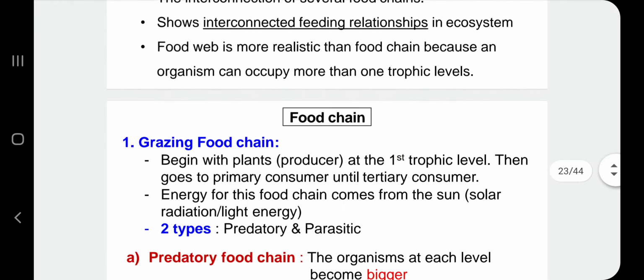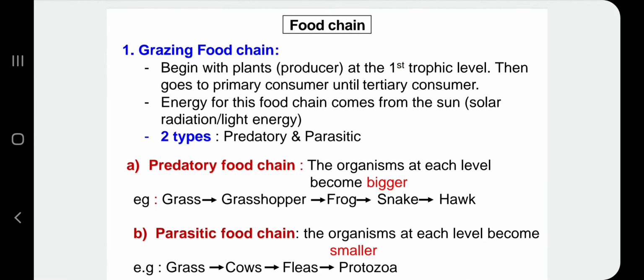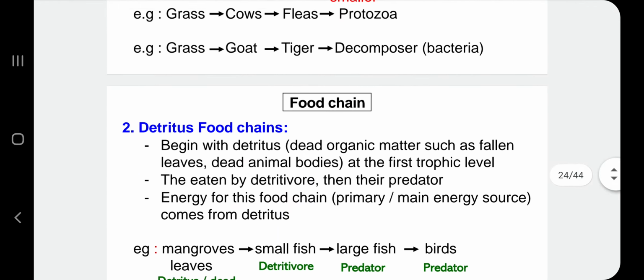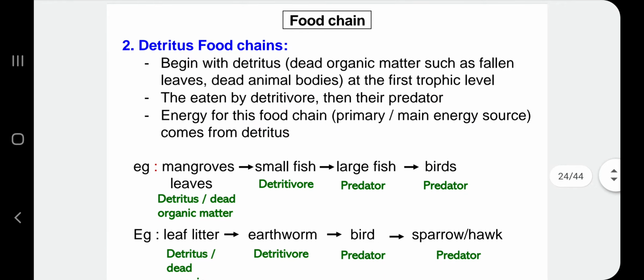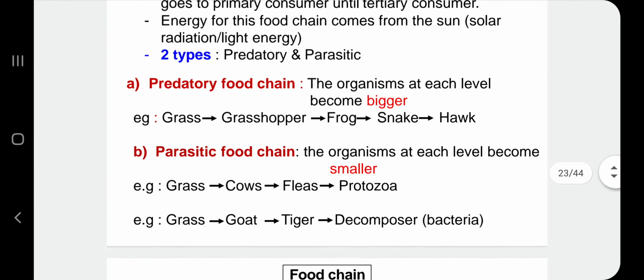Okay, going on, untuk food chain kita discuss sedikit. Untuk food chain we have two types. The first one is the grazing food chain. Okay, and then the second one actually kita ada detritus food chain. Okay, perbezaan dia bermula sama ada dengan producer ataupun dia bermula dengan detritus. Okay, so kita going up first for the first type of food chain.